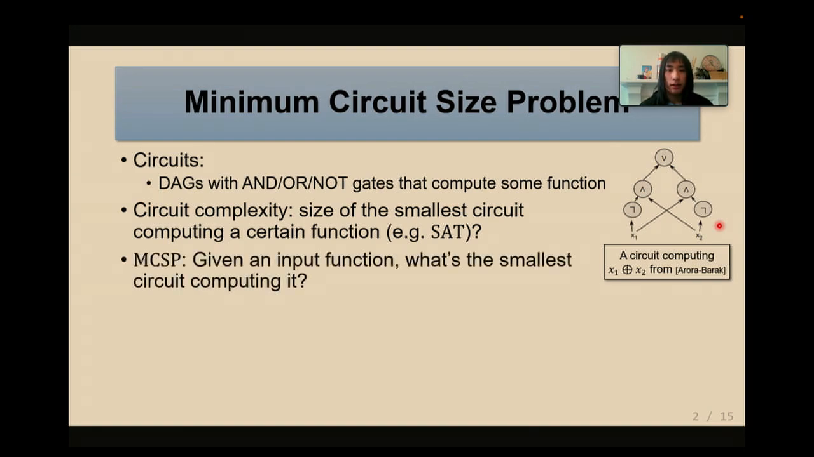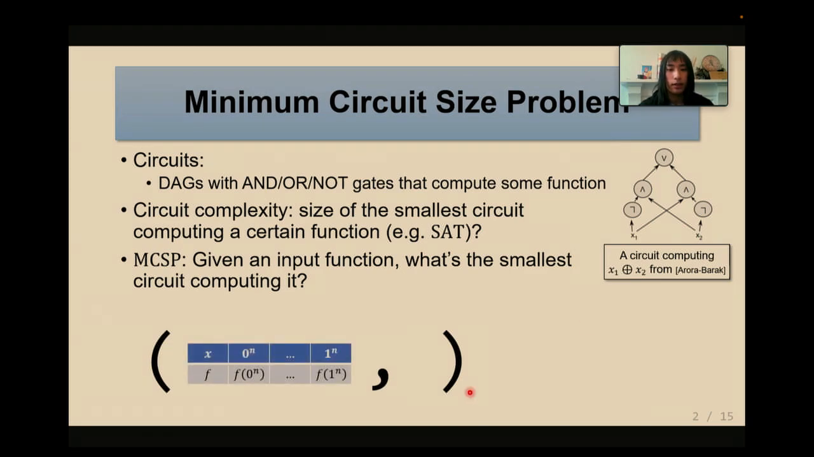In contrast, in the minimum circuit size problem, we are given an input function. We want to know its circuit complexity. We want to compute its circuit complexity. So MCSP receives two inputs. The first input is the truth table of a function. If the function has n input bits, then the truth table has length 2 to the n. So you use 2 to the n bits to completely describe this function.